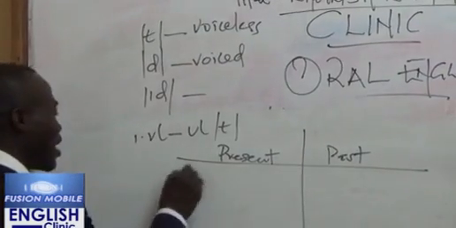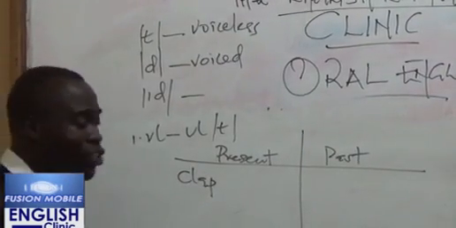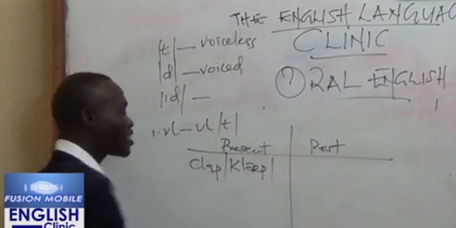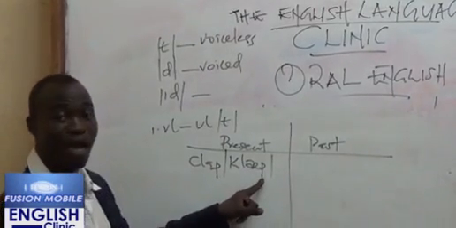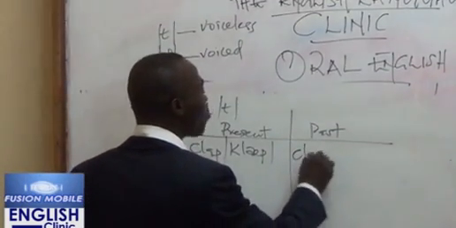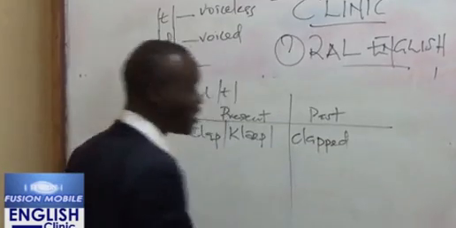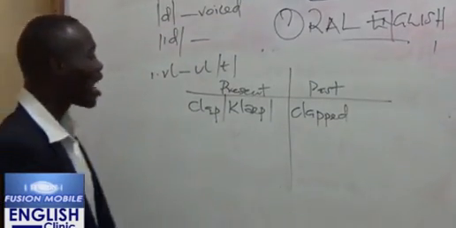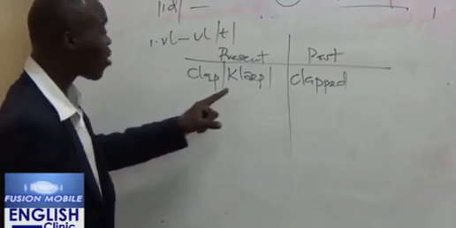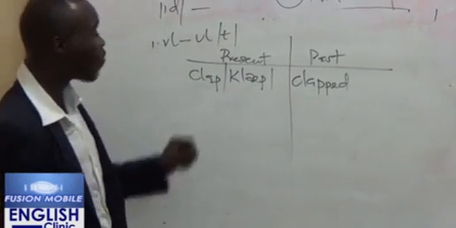Now look at this. You have clap. As you transcribe clap, the last sound in clap is p. Now the past tense of clap is c-l-a-p-p-e-d. That is in written English. Before we form the past tense in spoken English, we have to ask ourselves: the last sound in clap, is it voiceless or voiced?